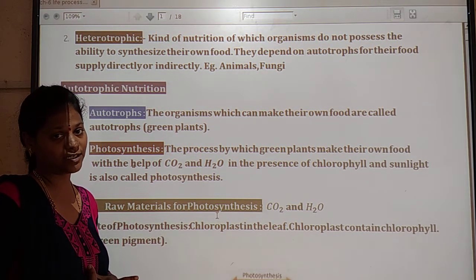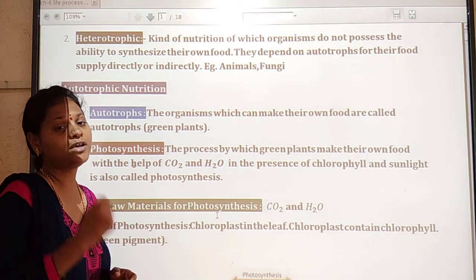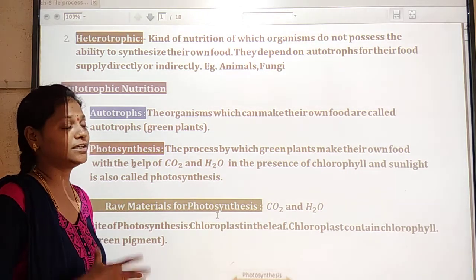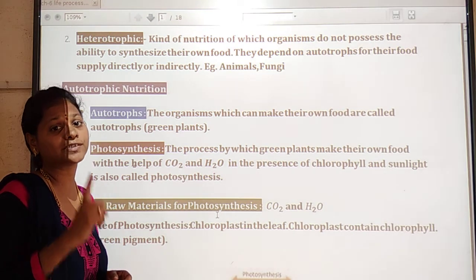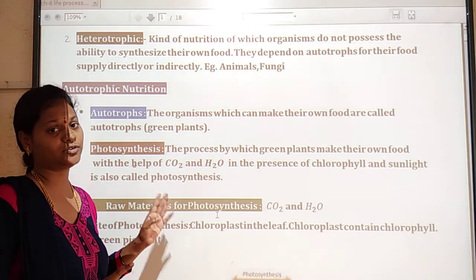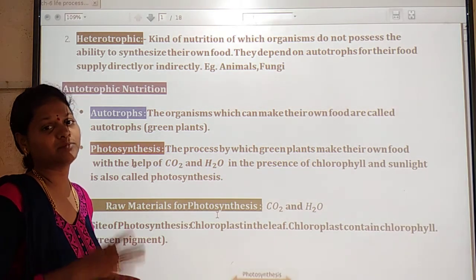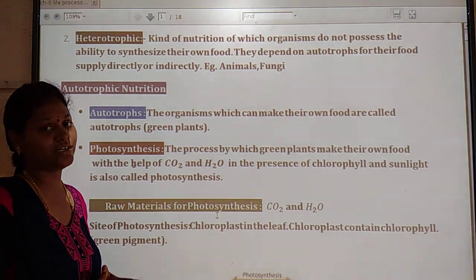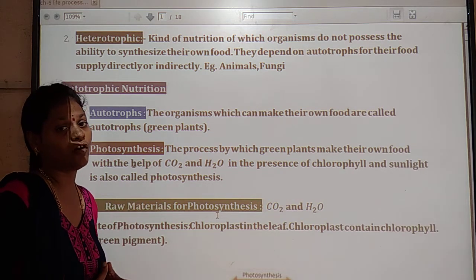Almost all plants absorb some amount of the light energy, the sun's energy. The leaves of the plants can absorb only 1% of the light energy. In our last chapter we learned about this. Only 1% of the light energy can be absorbed by the plants, and this energy is converted to form the food.